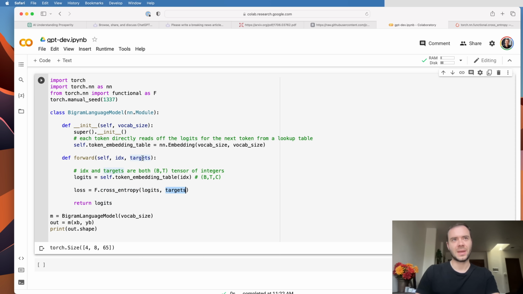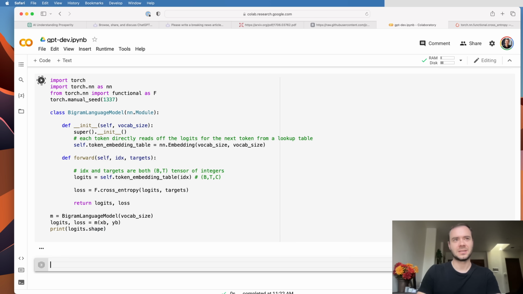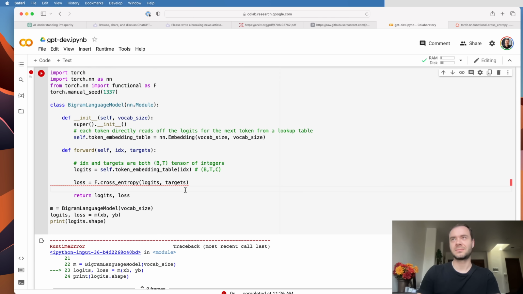In other words, we have the identity of the next character, so how well are we predicting the next character based on the logits? And intuitively, the correct dimension of logits, depending on whatever the target is, should have a very high number, and all the other dimensions should have very low numbers, right? Now, this is what we want: we want to output the logits and the loss. But unfortunately, this won't actually run. We get an error message. But intuitively, we want to measure this.